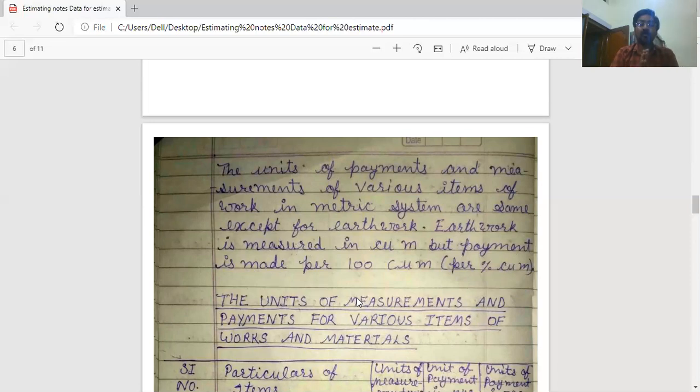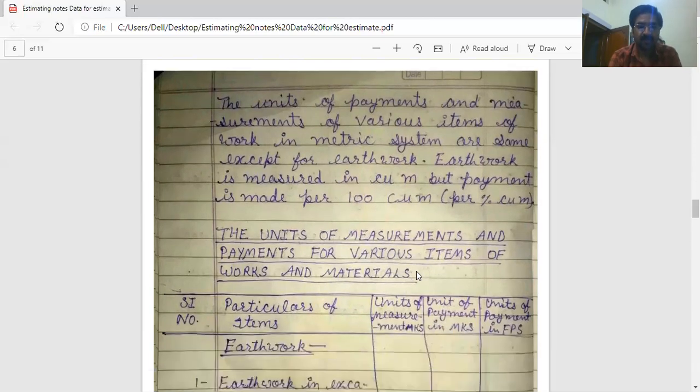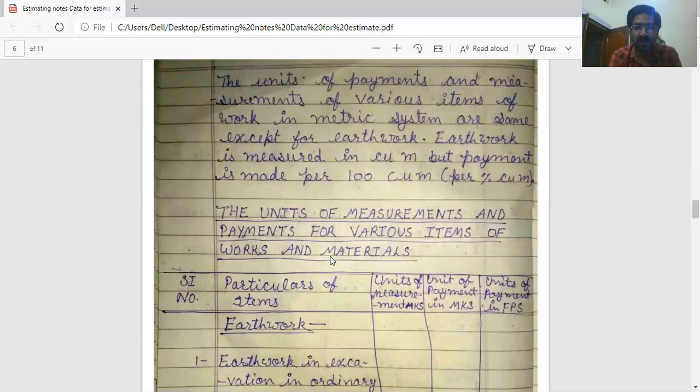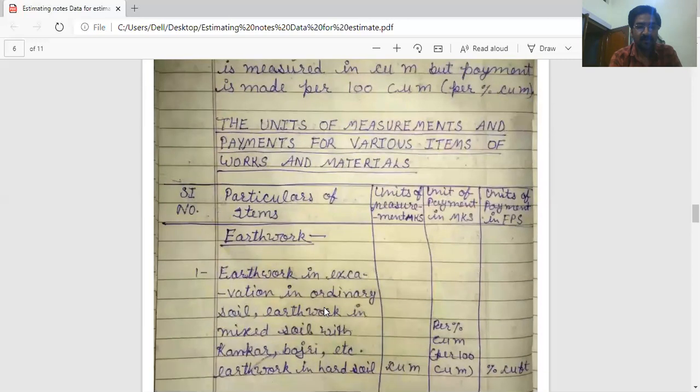Payment for earthwork excavation is per 100 cubic meter, like 100 cubic meter, 200 cubic meter. Payment is per 100 cubic meter. The units of measurement and payment for various items of work and materials: particulars of item, units of measurement in the MKS system, unit of payment in MKS, and unit of payment in the FPS system.